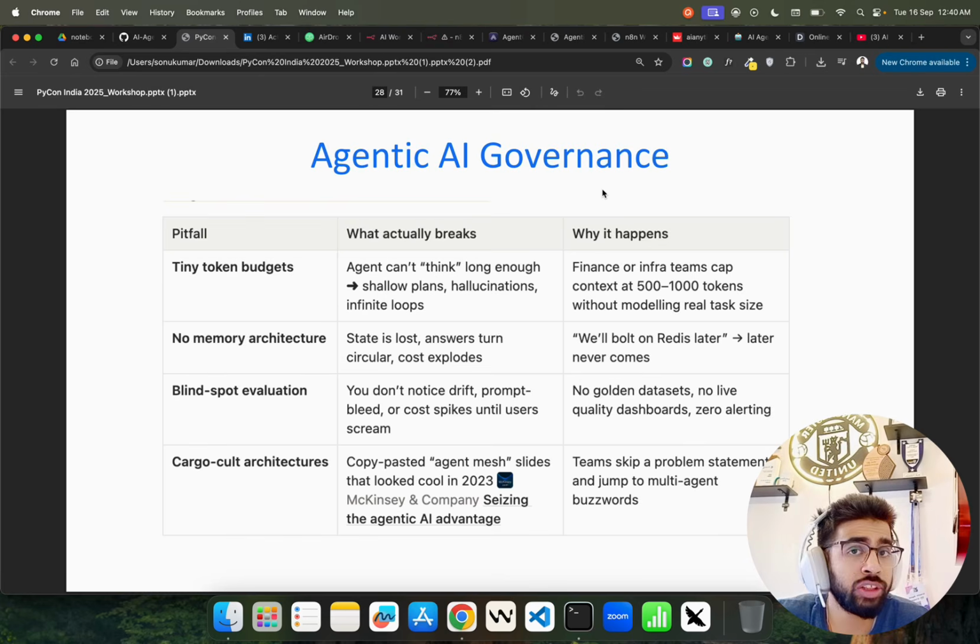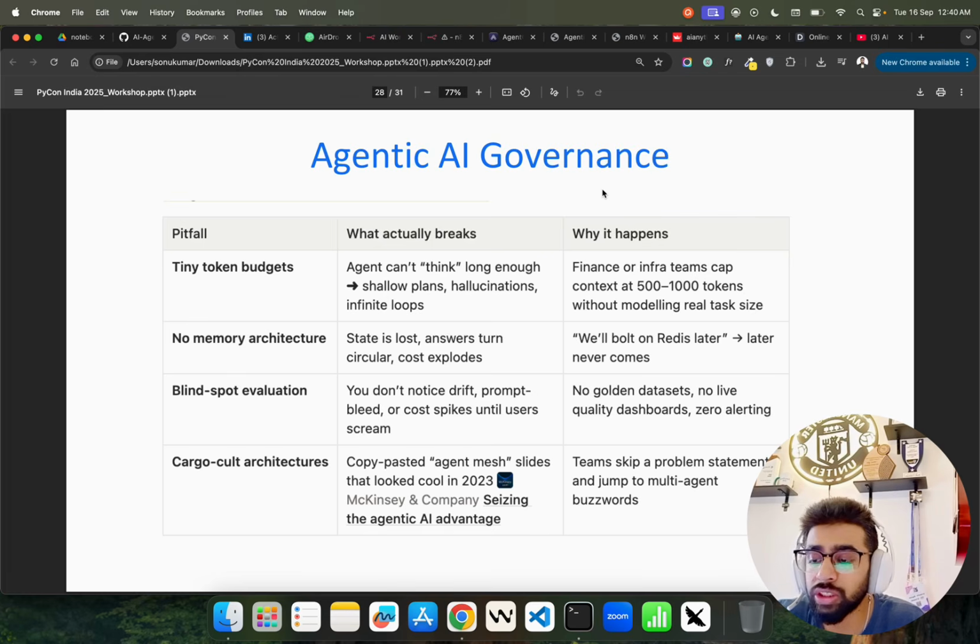No memory architecture. In my experience, 99% of projects fail because there is no memory architecture or memory system in place for agentic AI workflows. State is lost, answers turn circular, and cost explodes. The manager says, okay, we're going to use the Redis layer, but that Redis layer never comes.